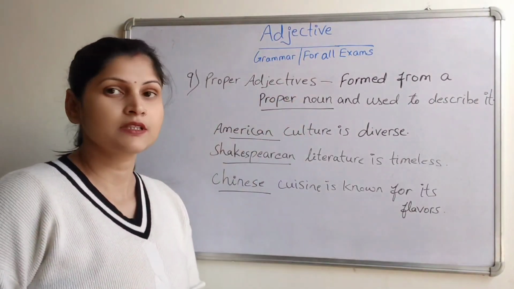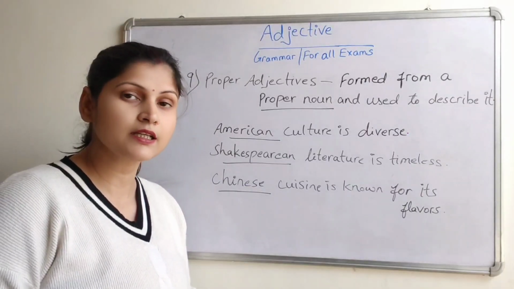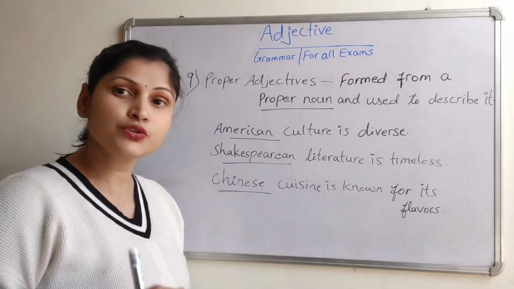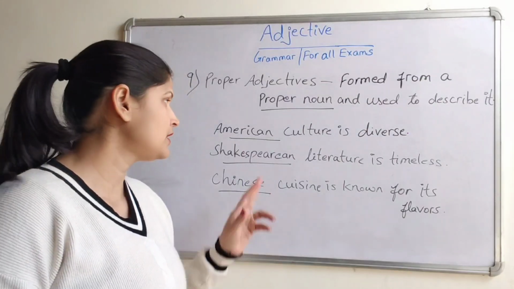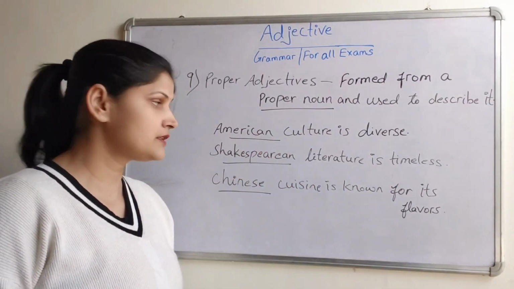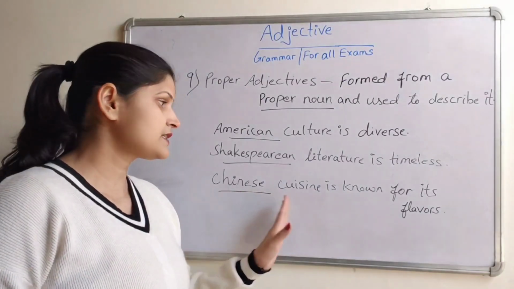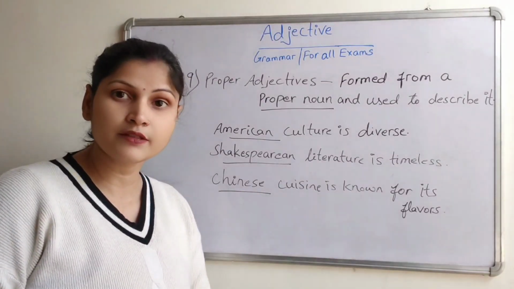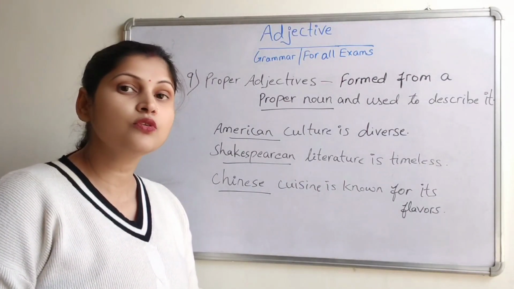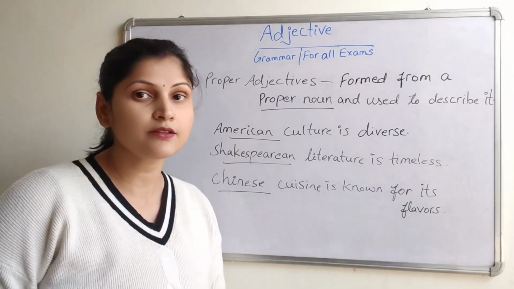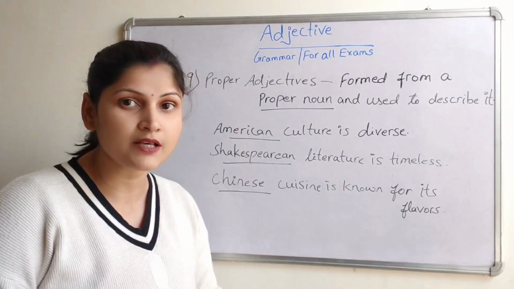Proper adjectives. As is clear from the name itself, it is formed from a proper noun and used to describe it. For example, American culture is diverse, Shakespearean literature is timeless, Chinese cuisine is known for its flavors, Indian culture is known for its diversity and tradition. She loves Italian food, especially pizza and pasta.